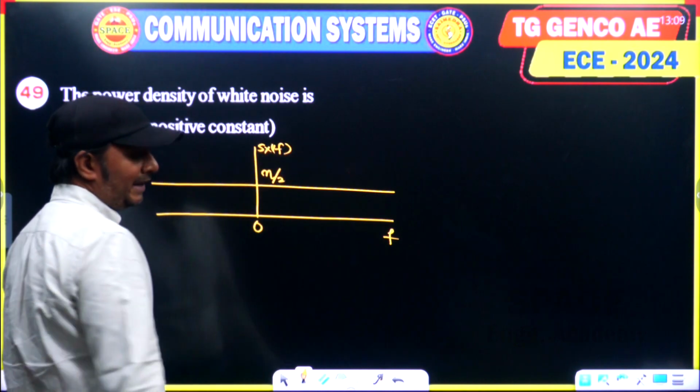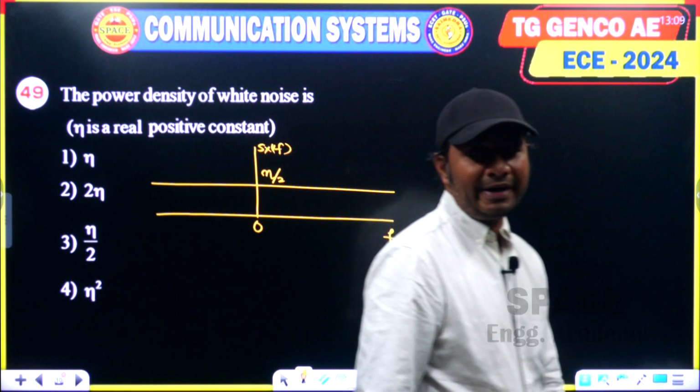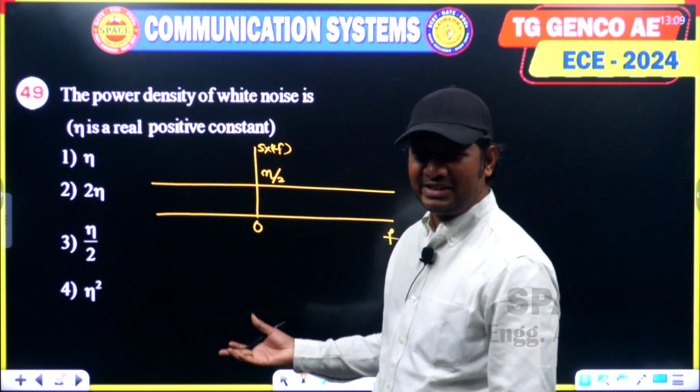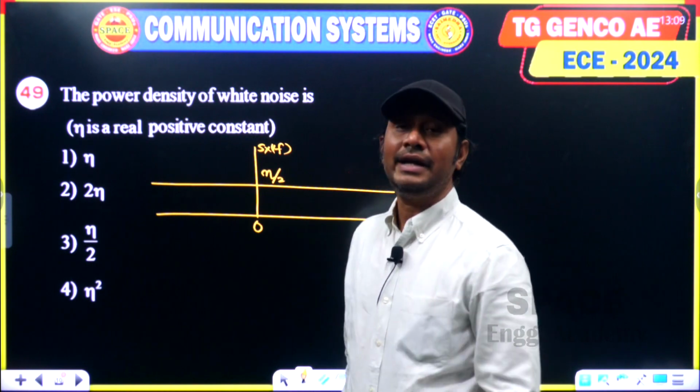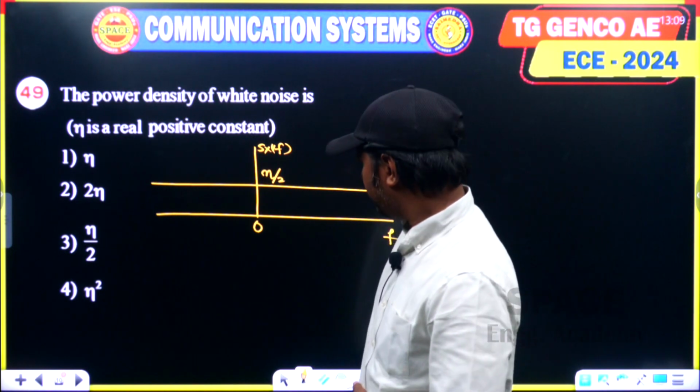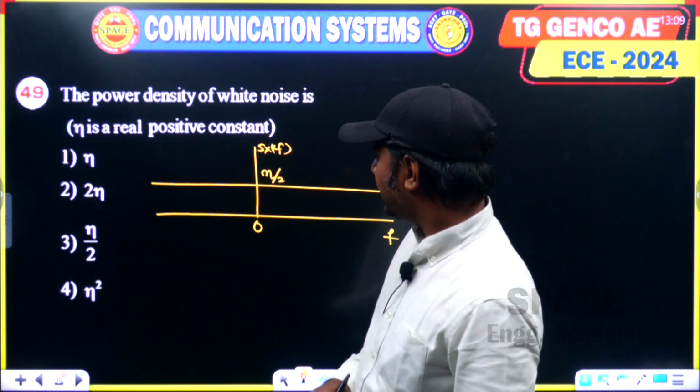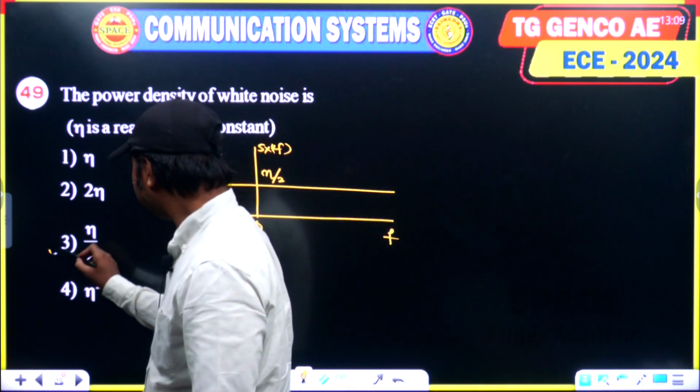Power spectral density of white noise is a constant whose value is equal to eta by 2. So from the options you can select option 3 as the answer.